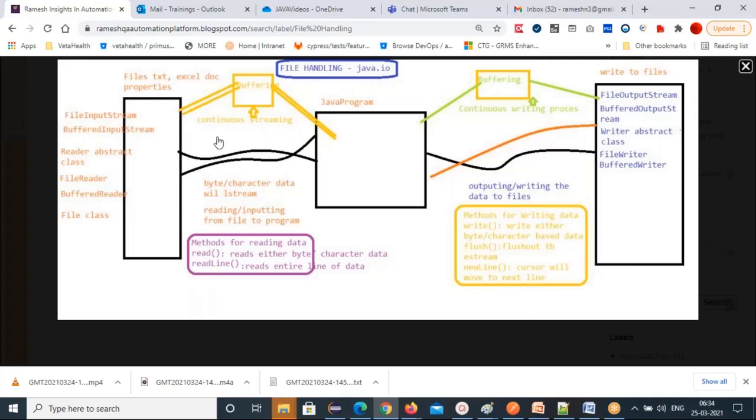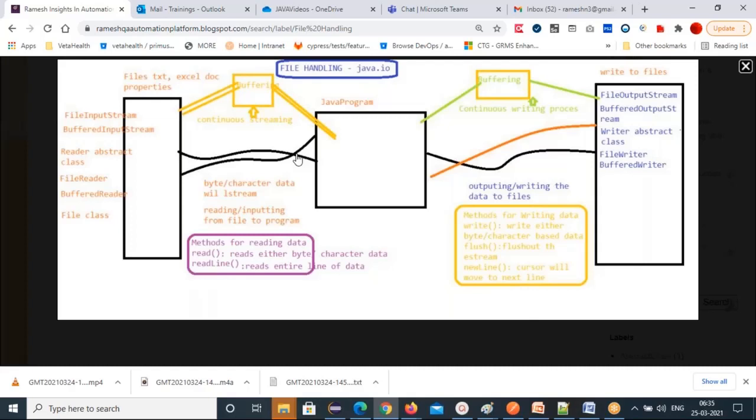The java.io package. So first you are inputting from a file. That's why we are going to use the FileInputStream class, because data will stream in packets in the network bandwidth, right? Data will stream in packets, but two types of data will stream: one is byte based format, another one is character based format.